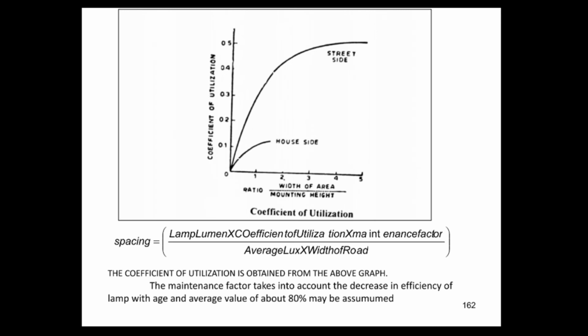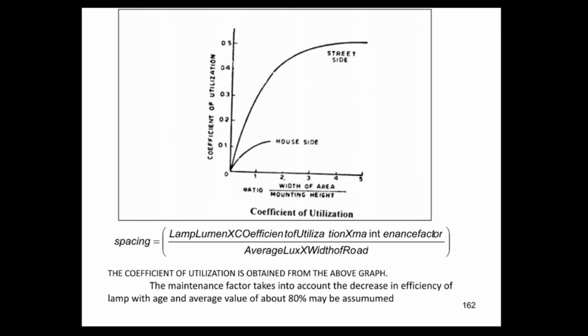Spacing again can be calculated with this formula: lamp lumens multiplied by coefficient of utilization multiplied by the maintenance factor, divided by the average lux into the width of road.